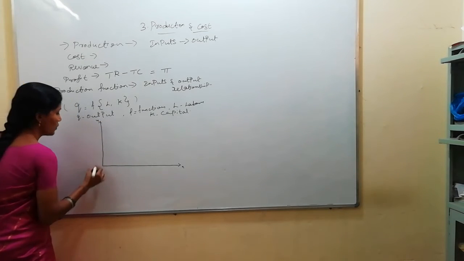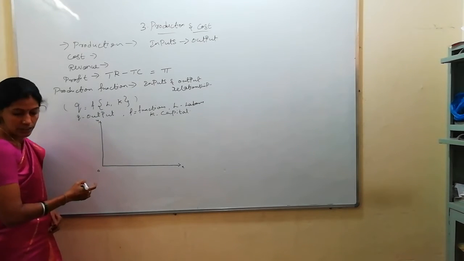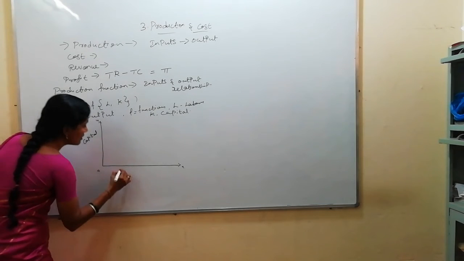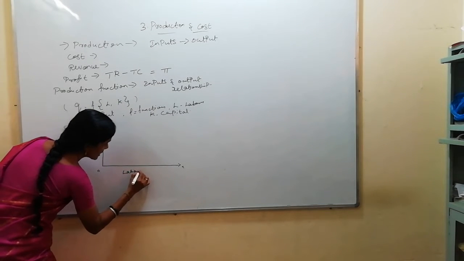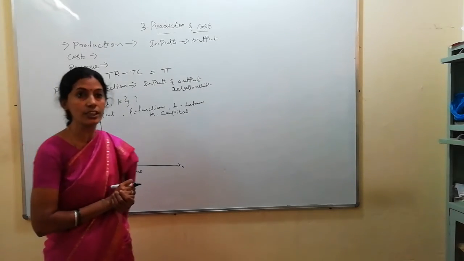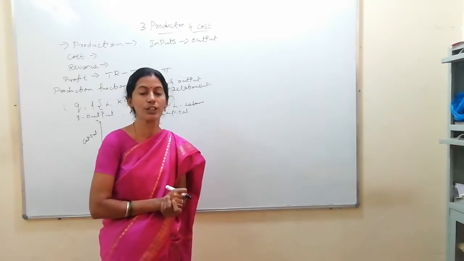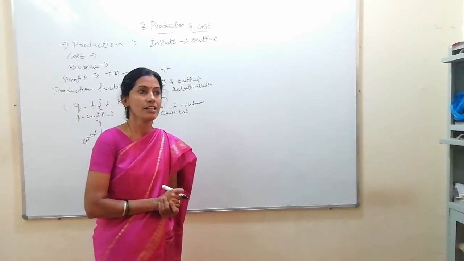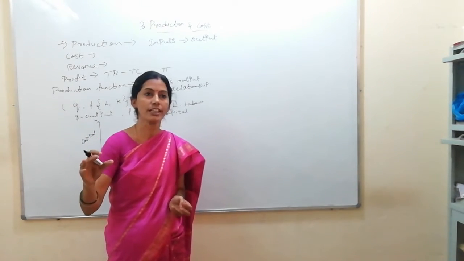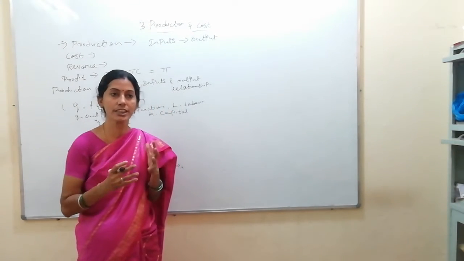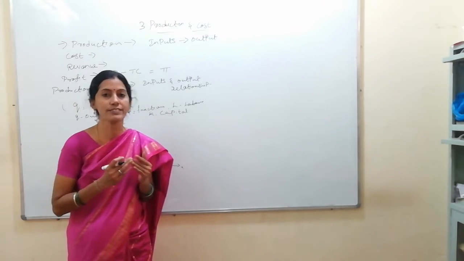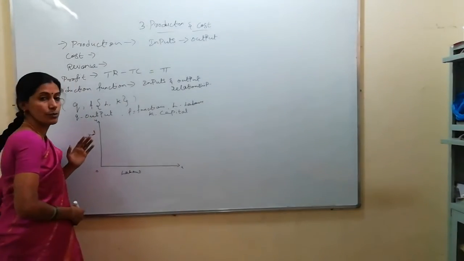X, O, Y. Isoquant, here capital and here labor. Okay? So isoquant is kind of like the IC curve. In indifference curve analysis, I forgot to tell you one concept: monotonic preferences. What do you mean by monotonic preferences? The rational consumer always prefers more of a commodity, more of goods and services, as it gives him a higher level of satisfaction. Okay, that is monotonic preferences.